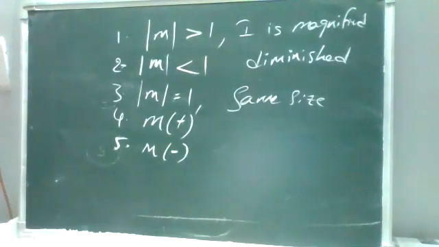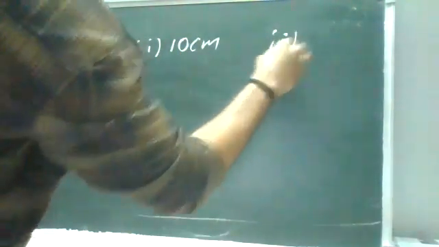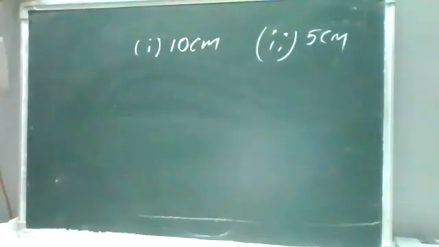Just take the question. An object is placed, in the first case 10 centimeters, in the second case 5 centimeters, in front of a concave mirror. Remember, it depends upon the mirrors, the object, virtual, real, and other conditions. Try to concentrate on real, virtual, convex, concave.